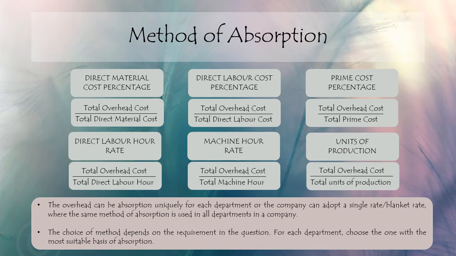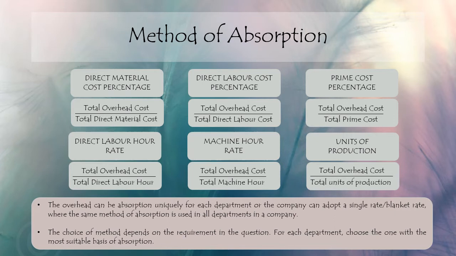Okay, so the method of absorption is usually stated in your past years, in the final exam question. They would say that Department A uses direct labor hour to absorb the overhead. So you simply follow the questions. The overhead can be absorbed uniquely for each department, or a company can adopt a single rate or blanket rate where the same method of absorption is used in all departments in a company.